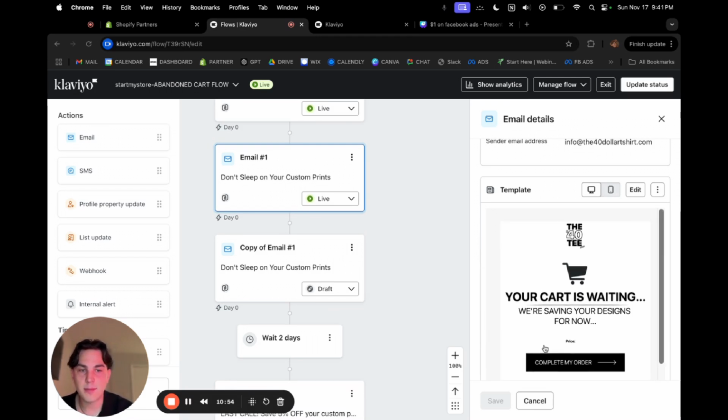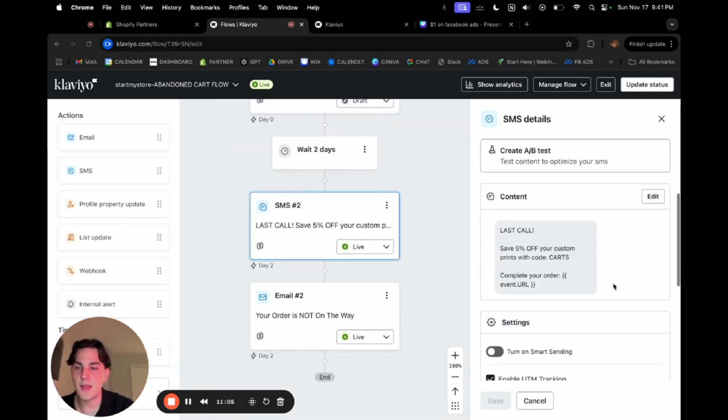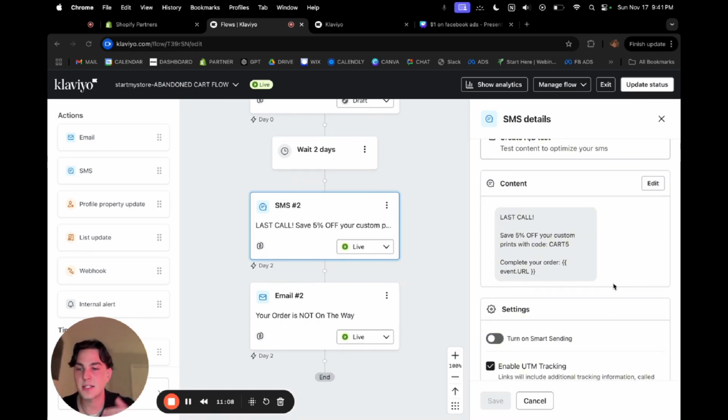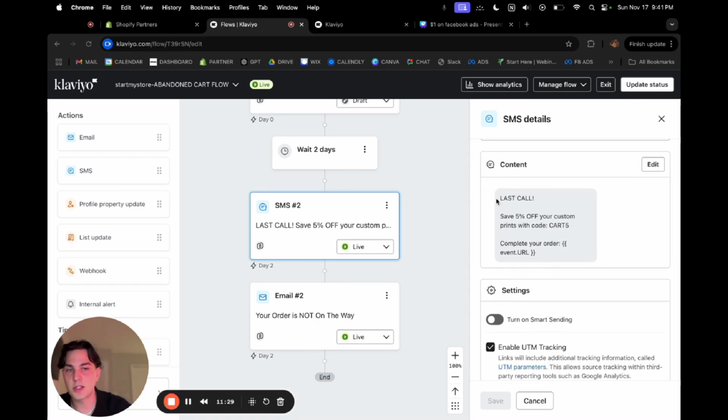And then right here, very simple. It's not popping up right here, but their actual product that they were checking out is going to populate right here. And then we're actually going to try and give them a text to give them another incentive to check out. Keep in mind, these are 5% off because of how this company works. That's actually really good. Other e-commerce brands, you might be doing 10, 20, 25, 30, 40. I mean, it really depends on your company. If you're going to do 5% or 10%, 20, 30, whatever fits your brand and fits your margins best is kind of what we're going to work around. But here's just an option. Simple, last call, save 5%, use this discount code.